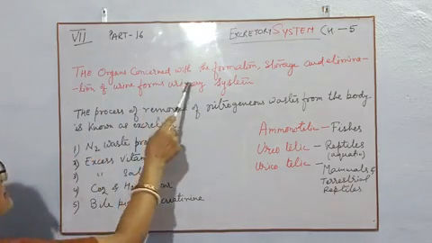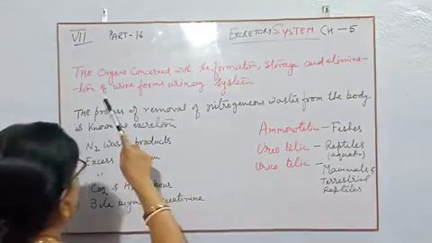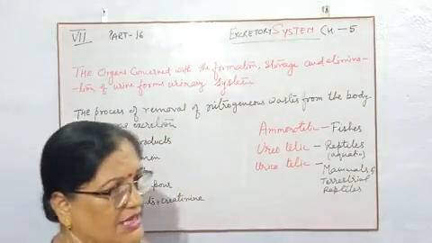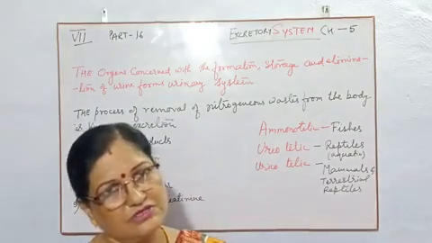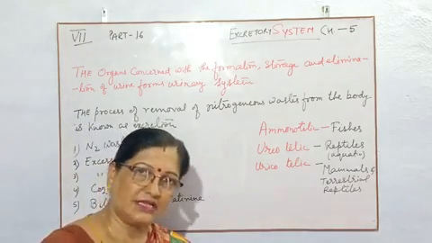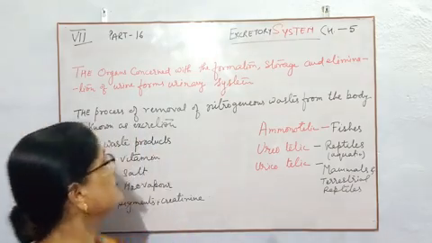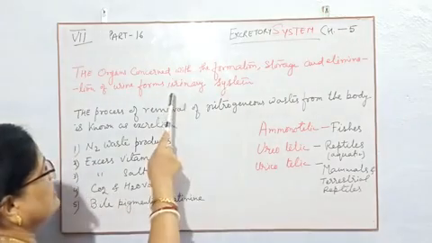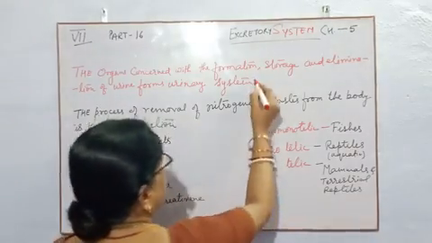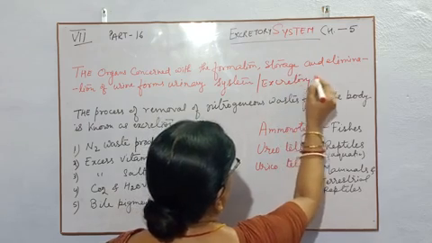The organs concerned with the formation, storage and elimination of urine form the urinary system. So excretion is the removal of nitrogenous waste material from our body, and the organs involved in it form the urinary system or excretory system.